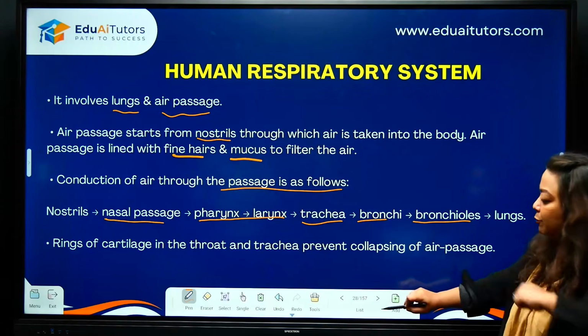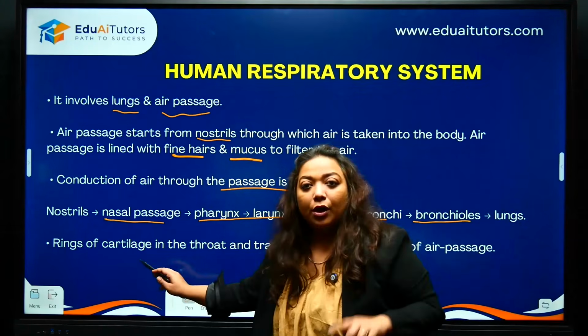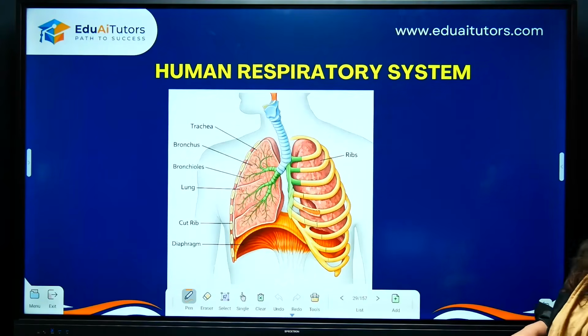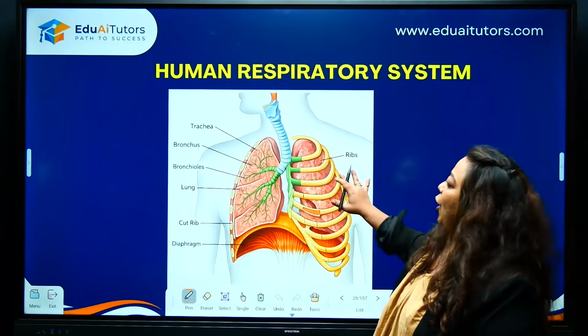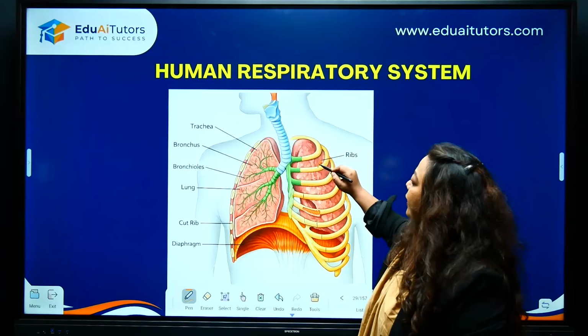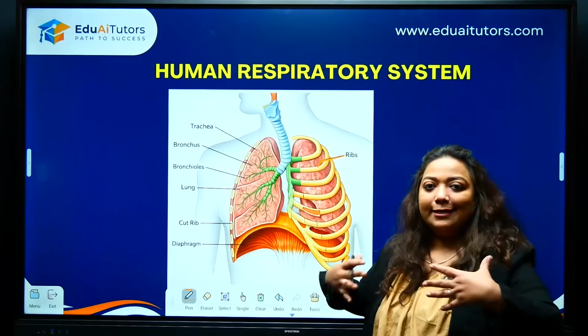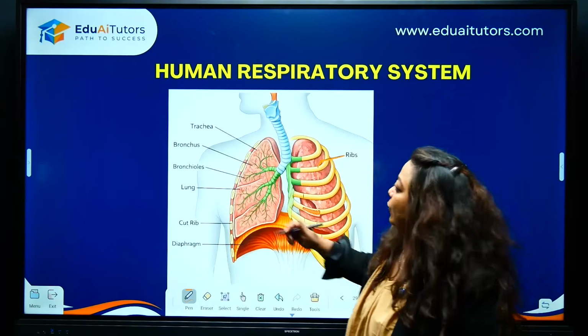We are going to come back to this point of the ring of the cartilage. I am going to discuss this as well in a bit. Here, take a look at this structure, children. You've got the ribs, ignore the pointing right now, these are the ribs. Okay, they are the skeletal structure.